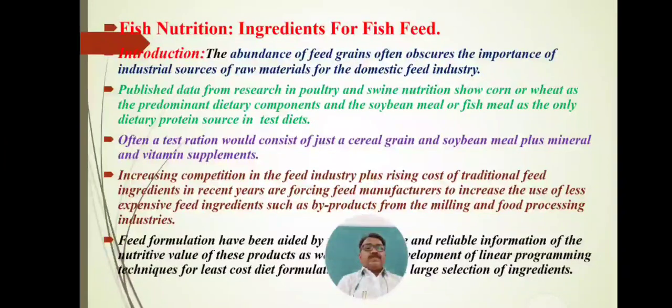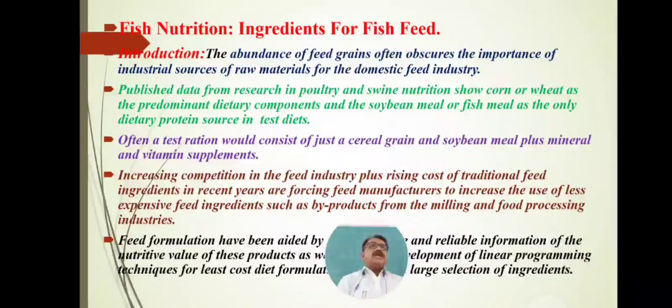Increasing competition in the feed industry, plus the rising cost of traditional feed ingredients in recent years, is forcing feed manufacturers to increase the use of less expensive feed ingredients, such as byproducts from the milling and food processing industry.